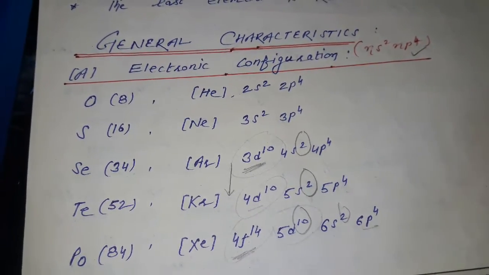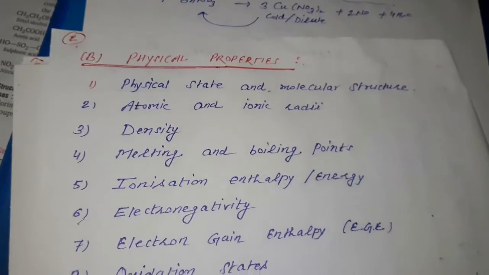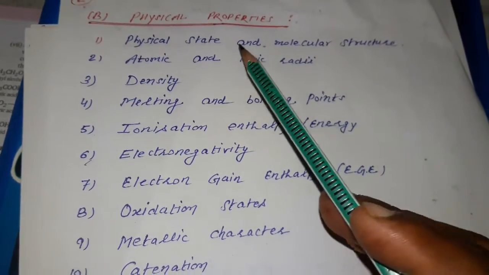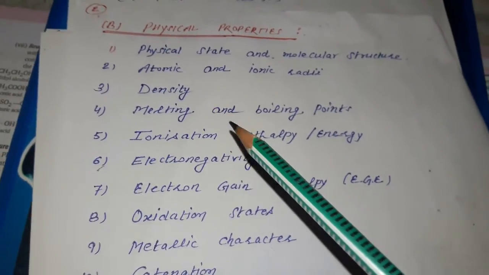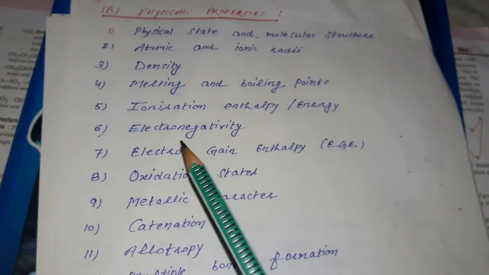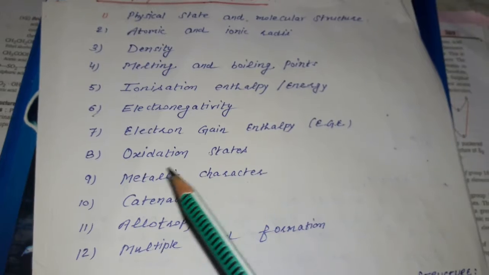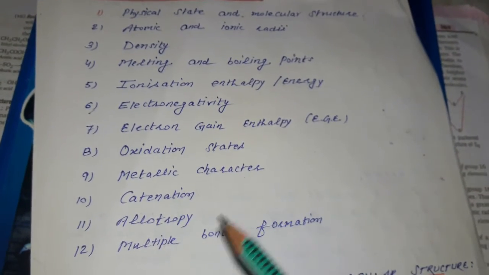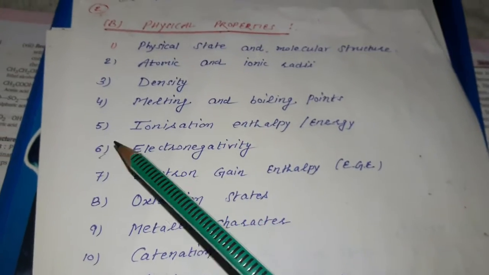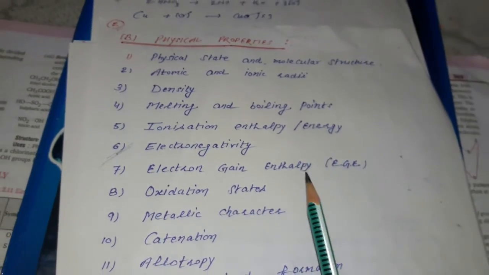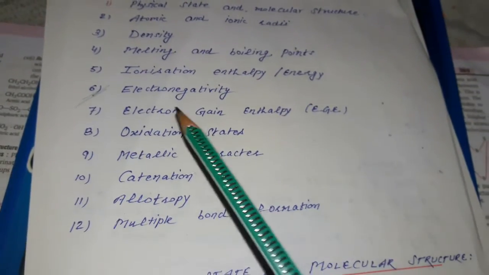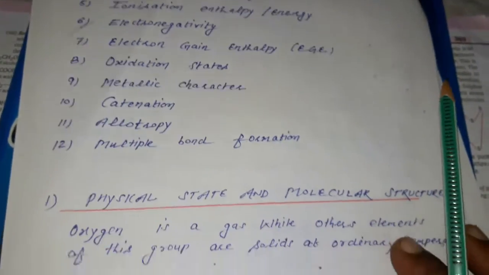Okay, so after electronic configuration we move to physical properties. About physical properties, first is physical state and molecular structure, second is atomic and ionic radii, third is density, fourth is melting and boiling point, then ionization enthalpy, electronegativity, electron gain enthalpy, oxidation states, metallic character, catenation, allotropy, multiple bond formation. Today in this video we will study the first 6 properties in part 1, and the remaining 6 properties in the second part of the video.